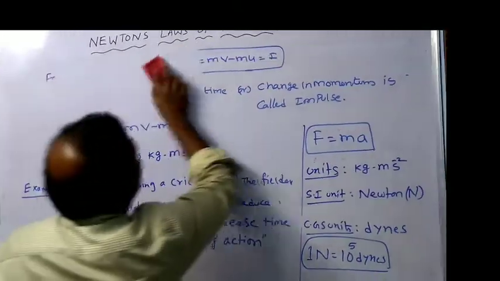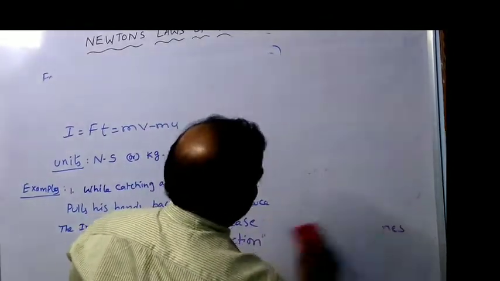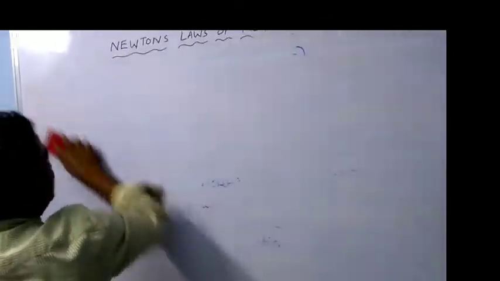Next will be Newton's third law. What is Newton's third law? This is a very important law. How can you give the definition?